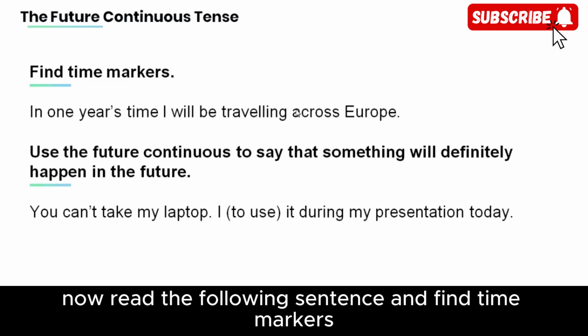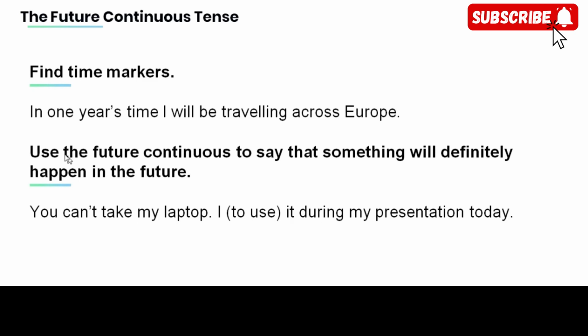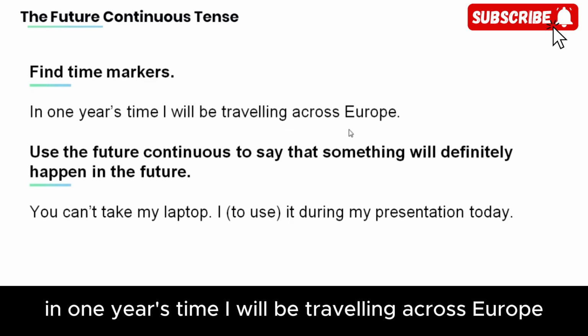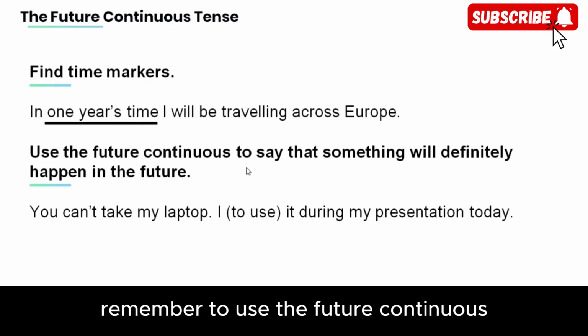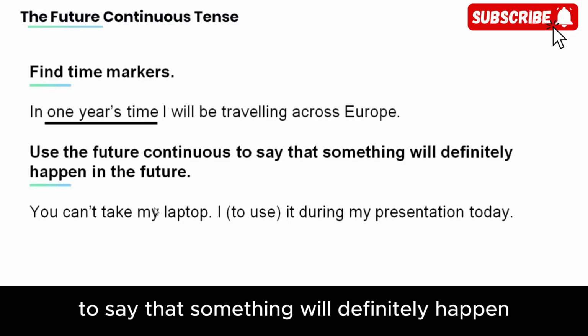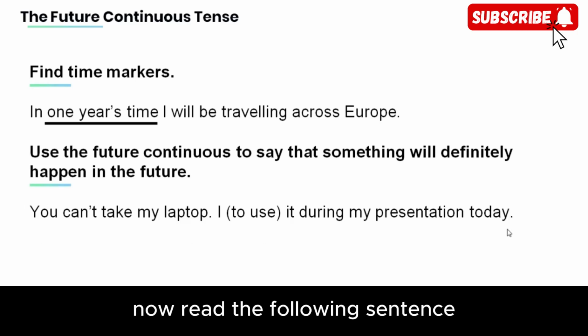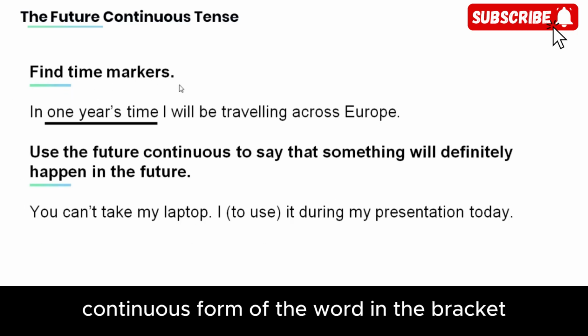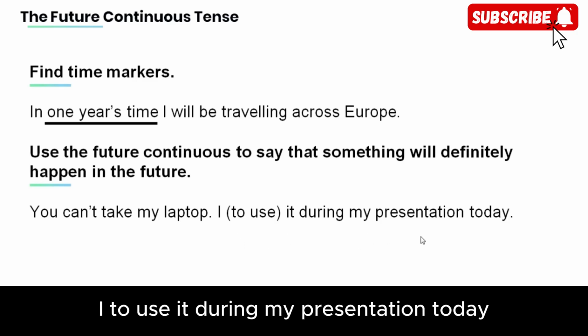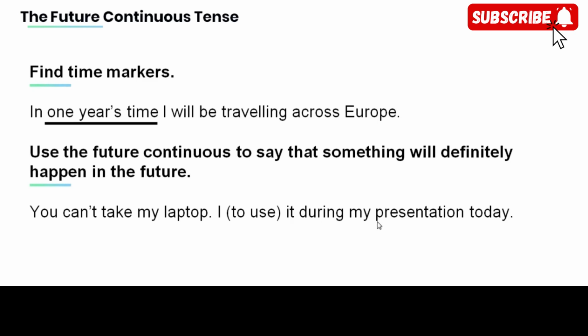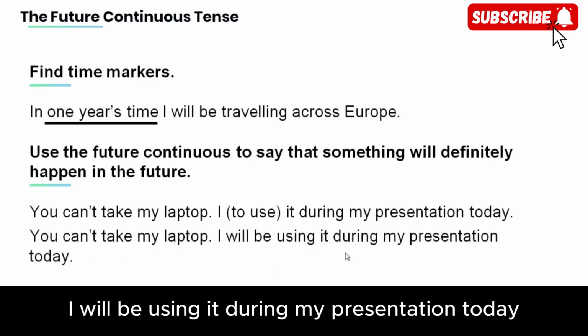Now read the following sentence and find time markers. In 1 year's time, I will be traveling across Europe. 1 year's time. Remember to use the future continuous to say that something will definitely happen in the future. Now read the following sentence and provide the future continuous form of the word in the bracket. You can't take my laptop. I to use it during my presentation today. You can't take my laptop. I will be using it during my presentation today.